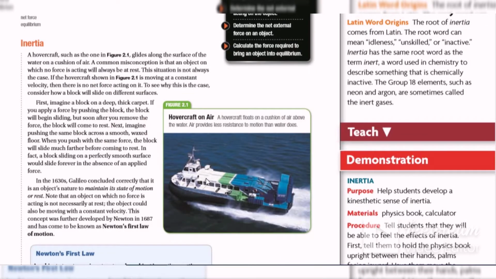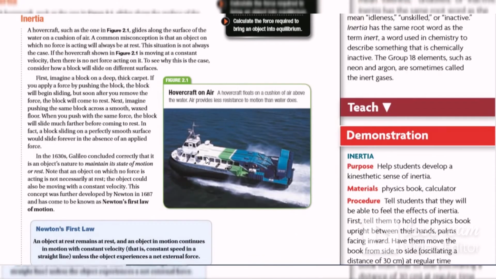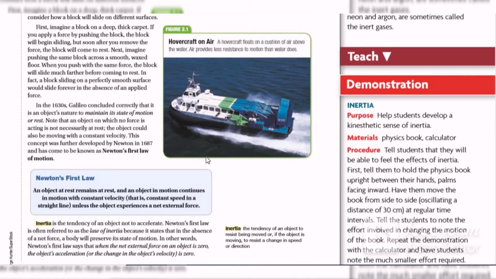Now Newton came again and completed the explanation of Galileo's rule. Newton's first law says that an object at rest will be at rest, and an object in motion will be in motion at constant speed in a straight line, unless the object experiences a net external force. It means if the external force acting on the object equals 0, the object at rest stays at rest and the object in motion stays in motion.